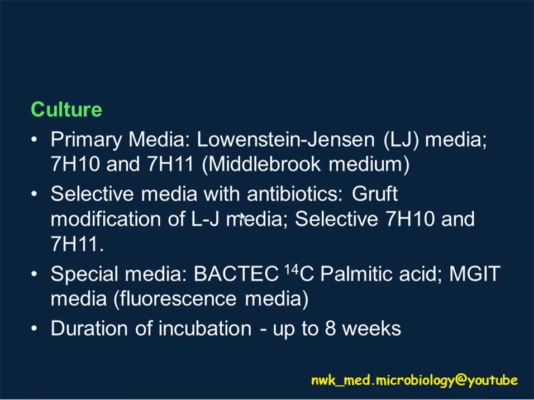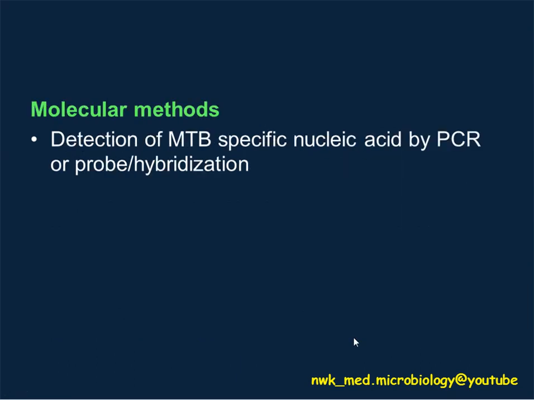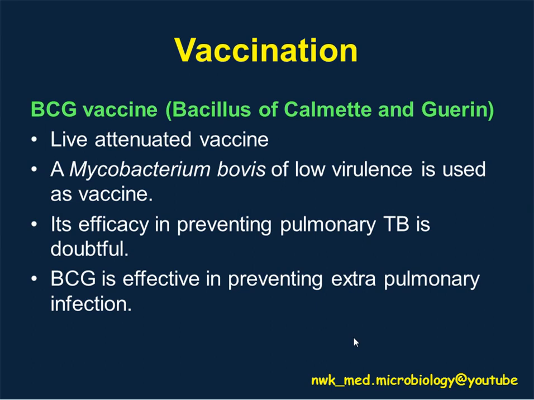For culture, the standard method to grow TB bacteria is using Lowenstein-Jensen media, or we call it LJ media. This is the most commonly used. However, to grow this bacteria, it needs up to 8 weeks. We can also use molecular methods or PCR to diagnose this bacteria. For vaccination, currently we have the BCG vaccine to give protection against TB infection.